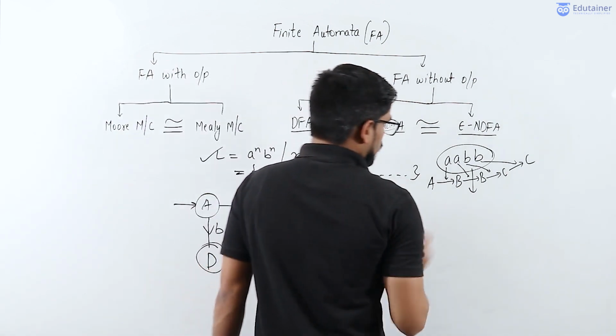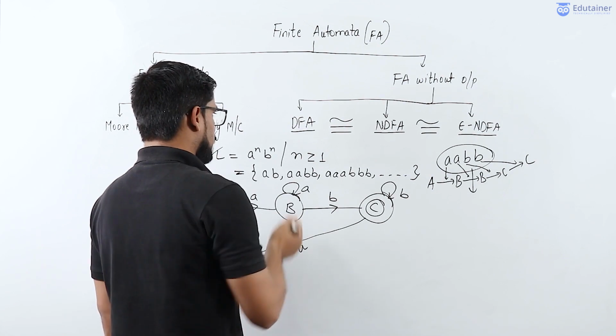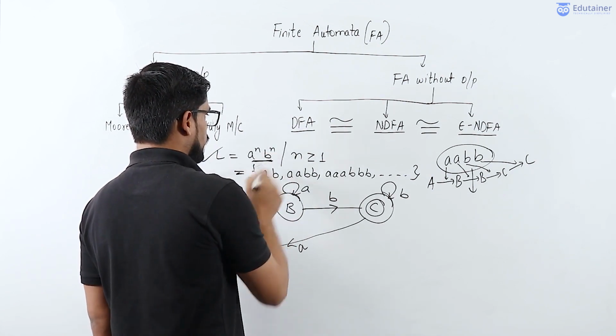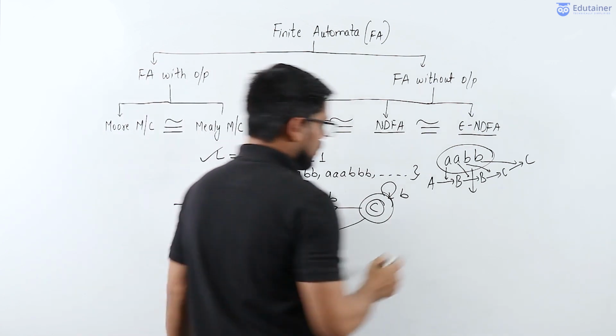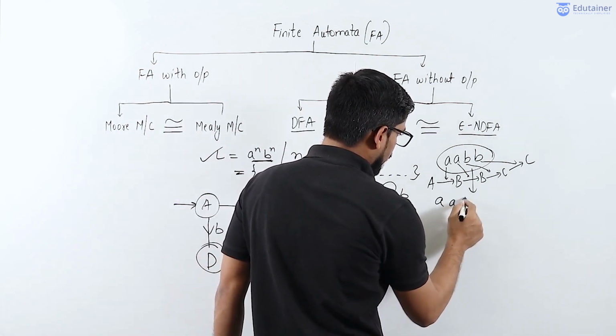But let's not judge here and say that this particular language comes under the finite automata classification. Let's take one more string, AAB.